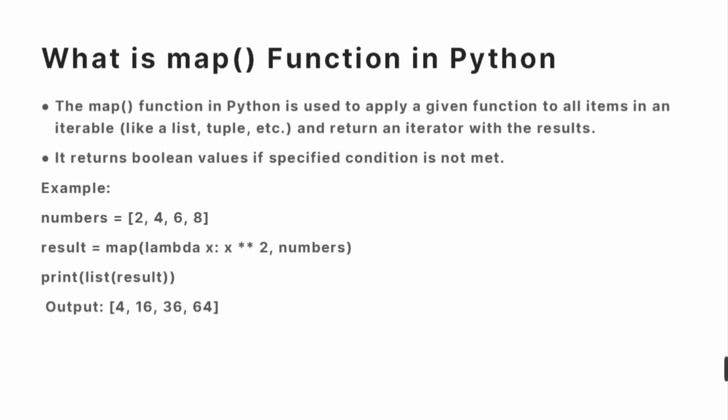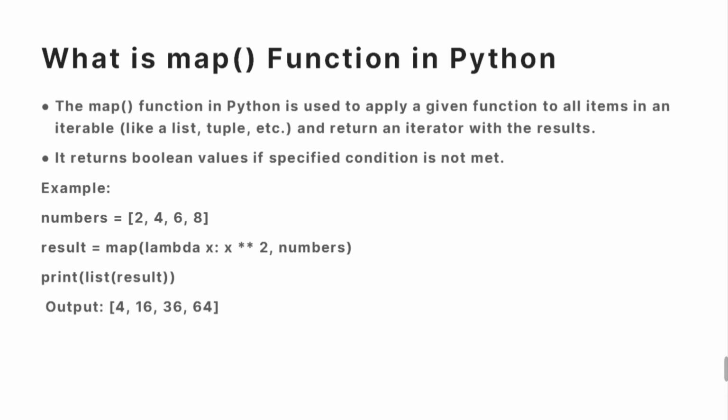The map function in Python is used to apply a given function to every element in an iterable object. For example, it can be a list, tuple, dictionary, anything. It will return an iterator with the results. That means after applying the map function, it will return the sequence of elements with the applied function results. The results depend on how the condition is met.